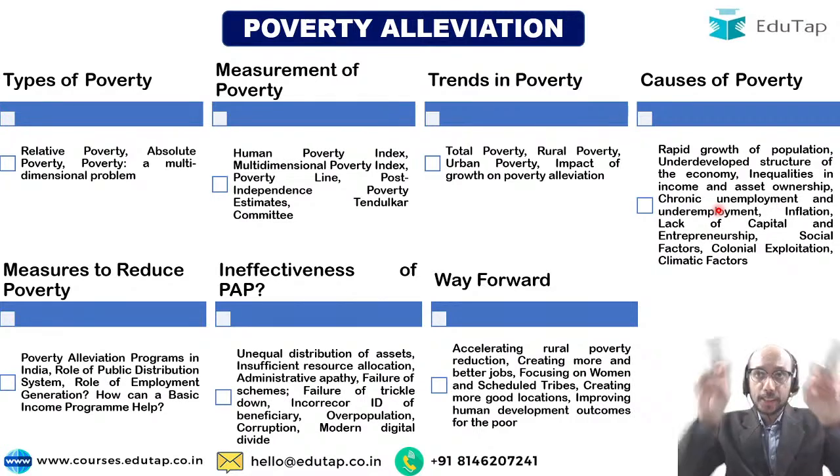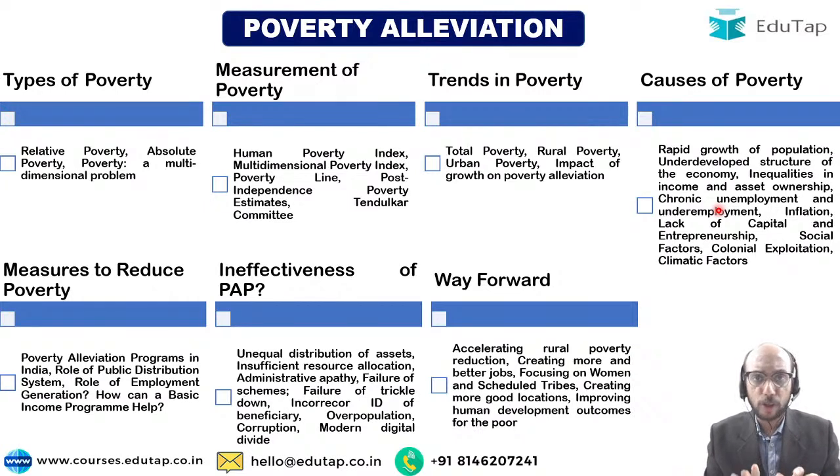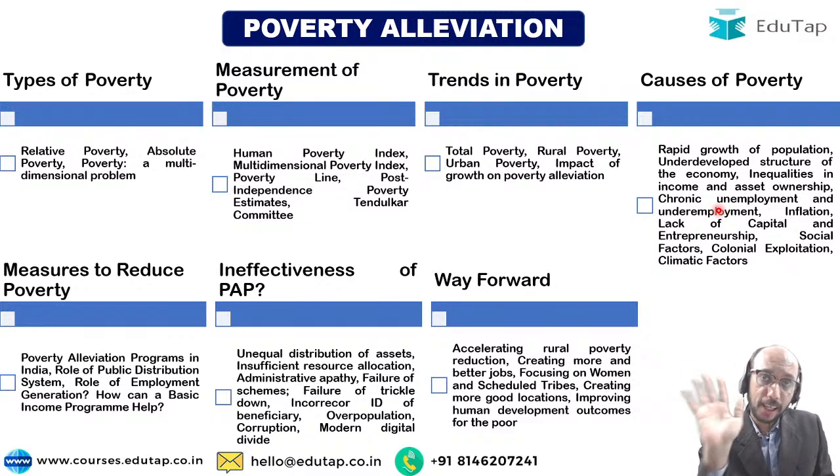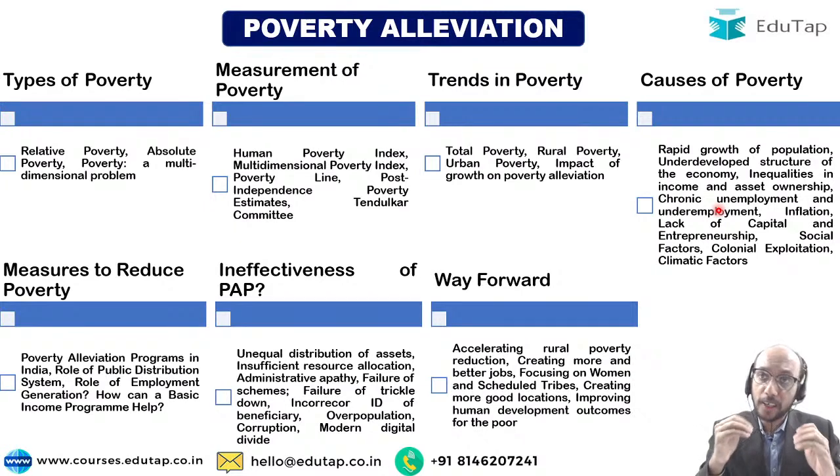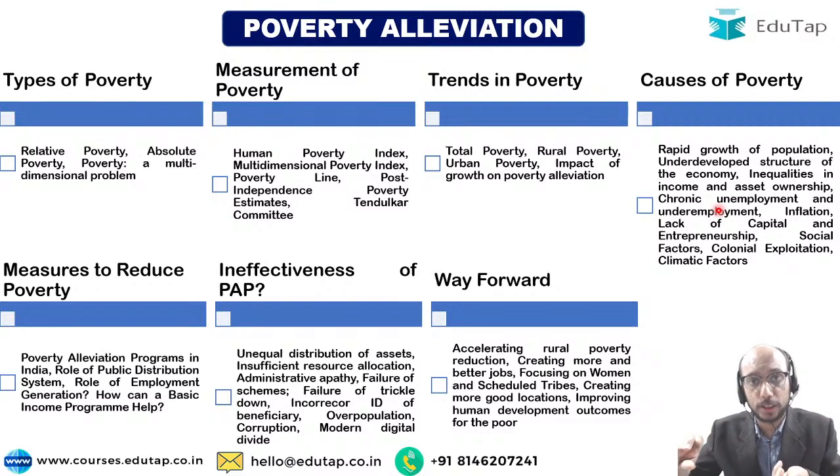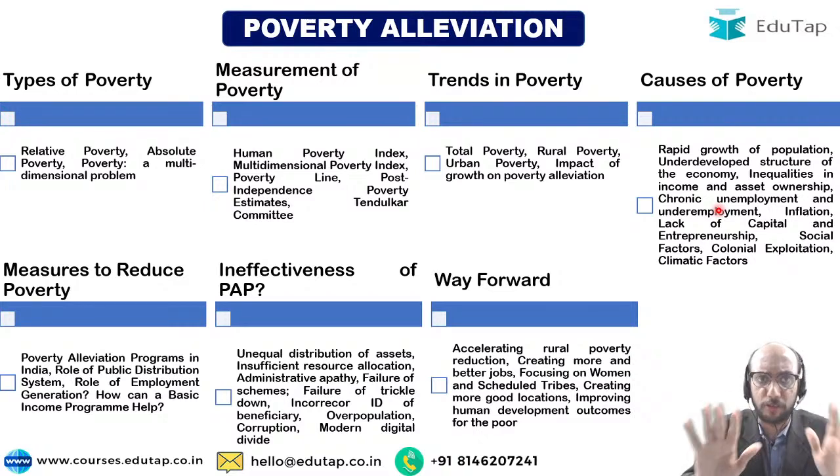Now, if you look at this entire picture that I have painted in front of you, I would urge you to take a screenshot of this. You will be able to appreciate that if you have this entire thing in your hand, you have the ability to understand everything that I have discussed. You can write about this. Each and every point can be elaborated by you in, let us say, 20 words. Right? So on unequal distribution of assets you should be able to write, let us say, 25 words.